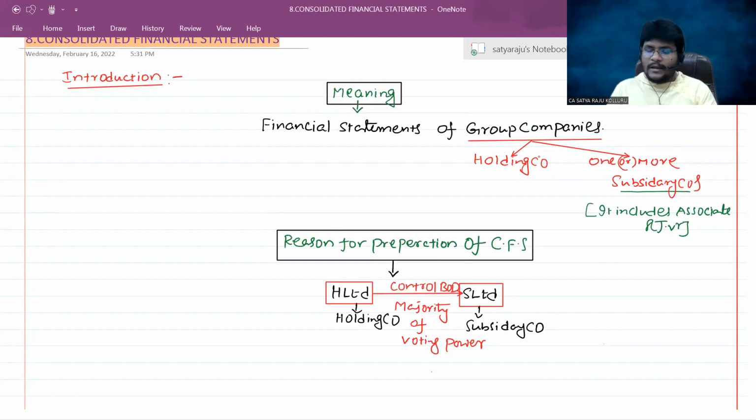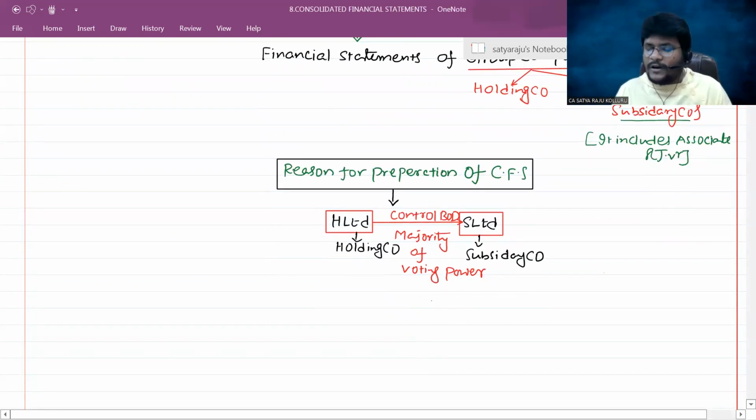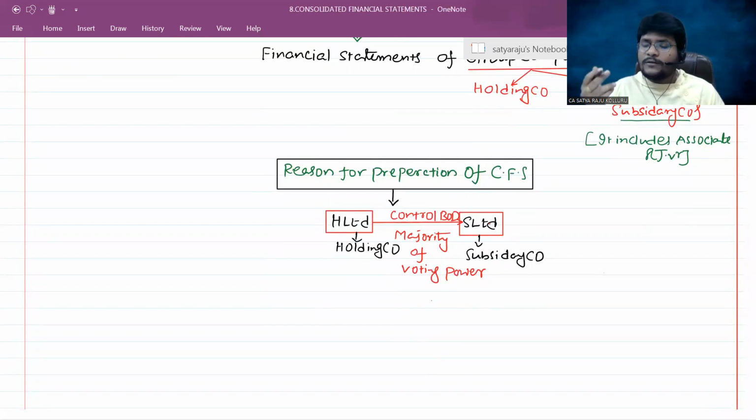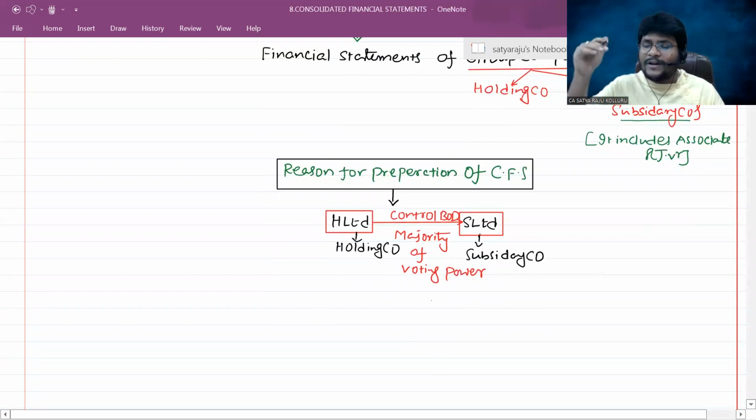Now come back. Sir, what is the reason for preparation of consolidated financial statements? The entire affairs of the subsidiary company are in the hands of the holding company, and whatever profit or loss is achieved by the subsidiary company, the holding company is the cause. Am I right? Because the holding company is involved in the decision making of the subsidiary company, the majority stake in the subsidiary company is in the hands of the holding company.